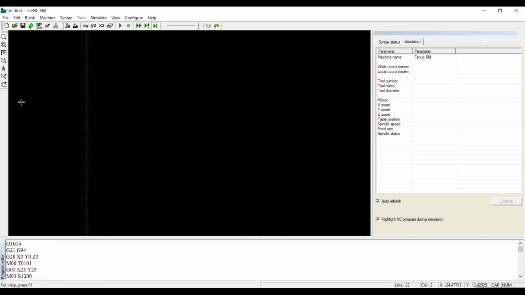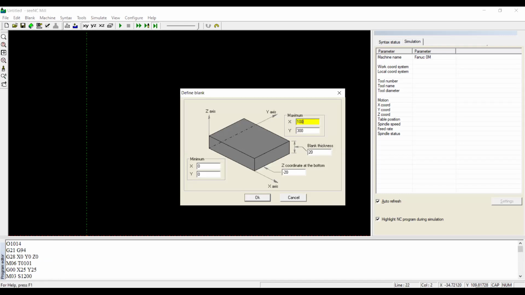So I have written my program. Then same position, take a blank of 100, blank thickness 20. This coordinate, because I have to keep my tool with respect to this reference point. If I give 20, from this point it will take 20. Negative 20 means it will come up to this point. This is the zero reference.